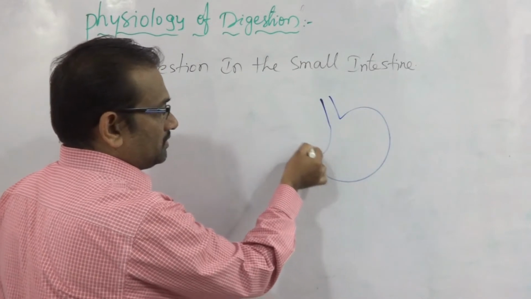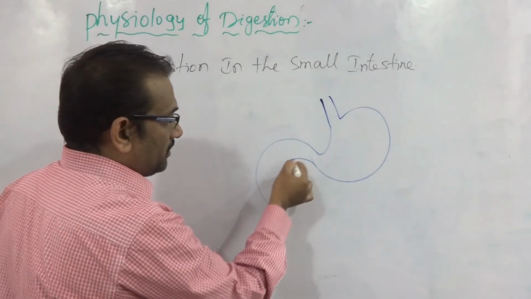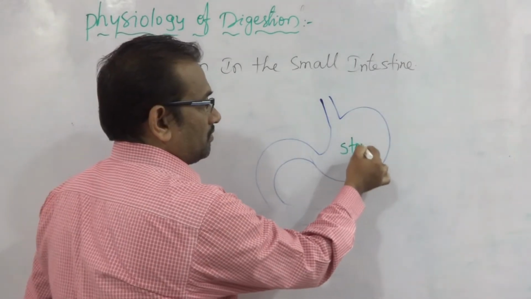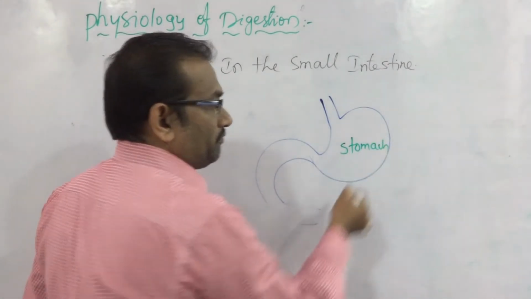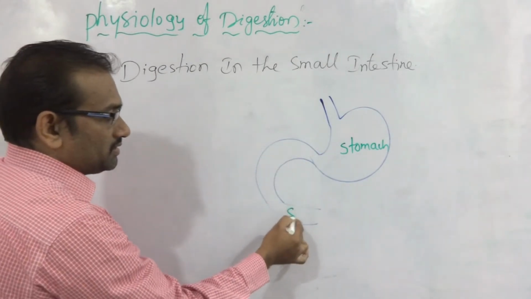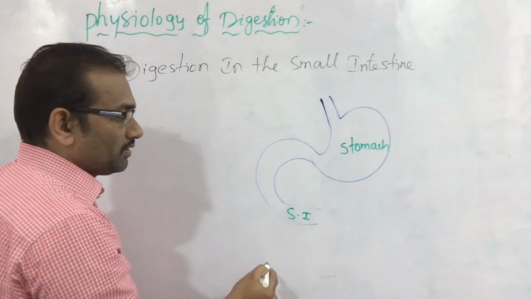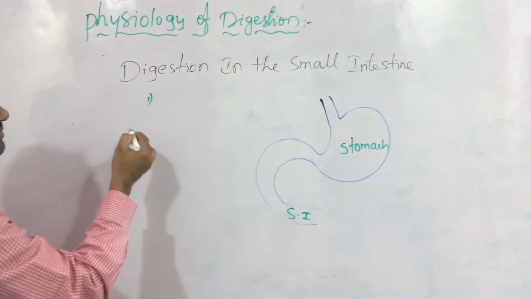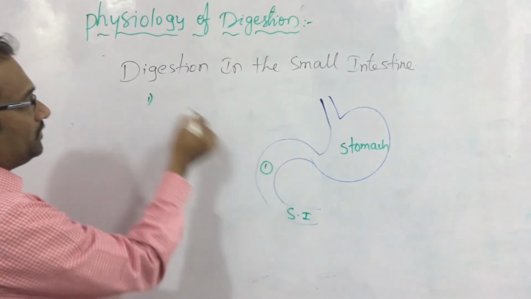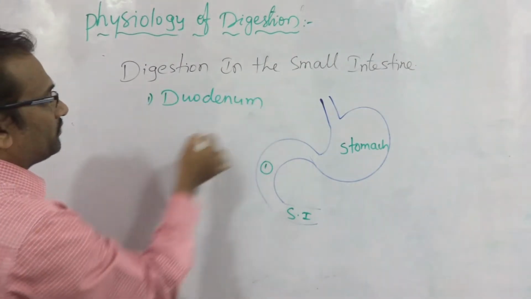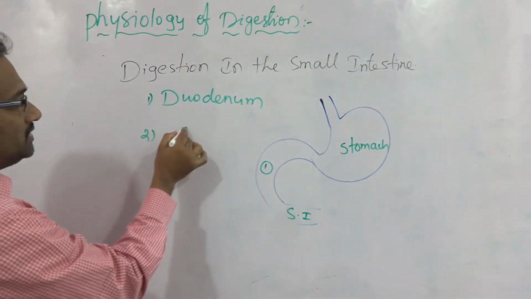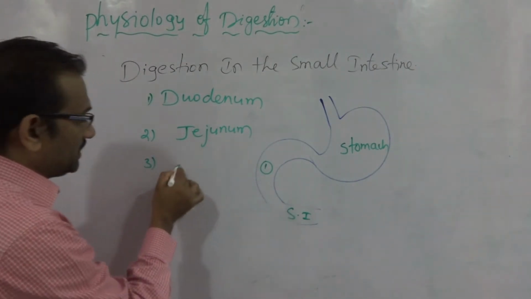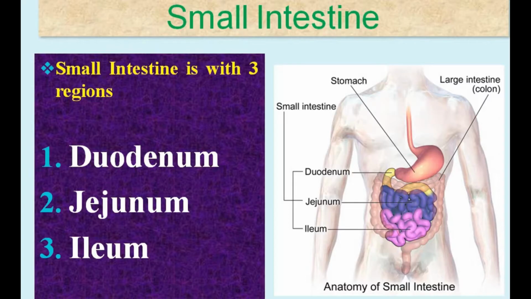After the stomach, there is a curved U-shaped structure, then it is the small intestine. The small intestine contains three parts. The first part is called the duodenum. The second part is the jejunum. The third part in the small intestine is called the ileum.